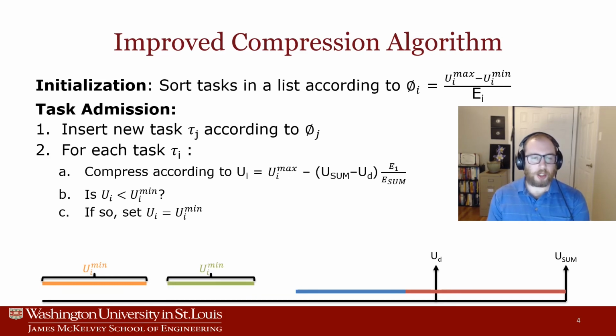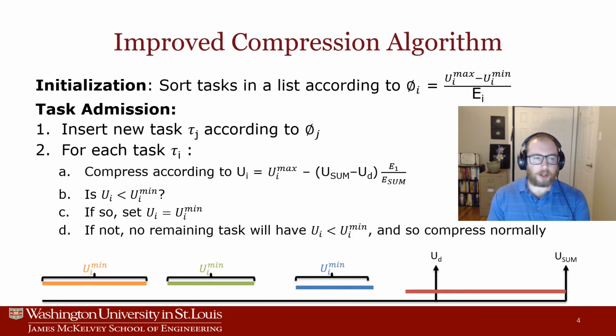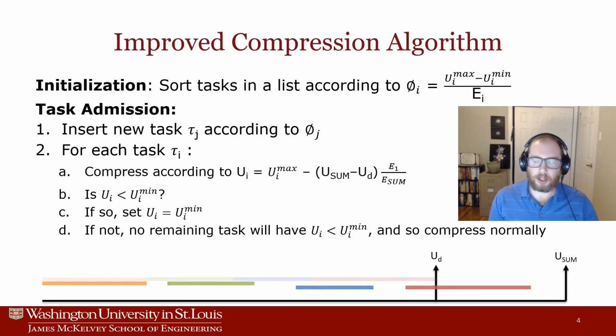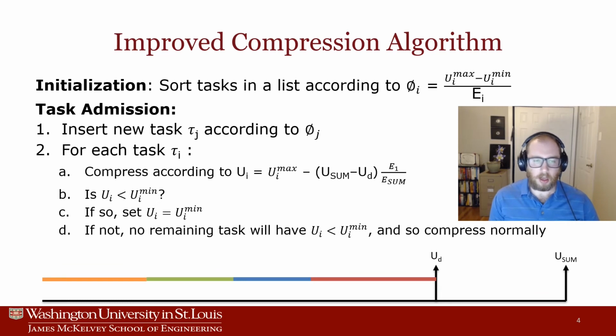We do this for each task in the list. Then, if a task's utilization after compression is not less than its minimum utilization constraint, we know that no remaining task in the list will have broken its utilization constraint, and so we can proceed to compress normally. This only requires a single iteration over the list of tasks, and so task admission can occur in linear time.